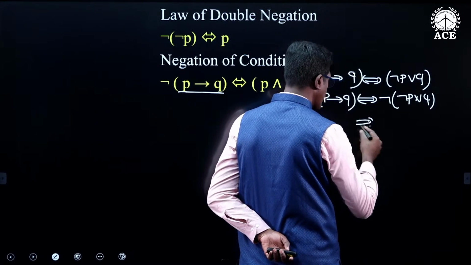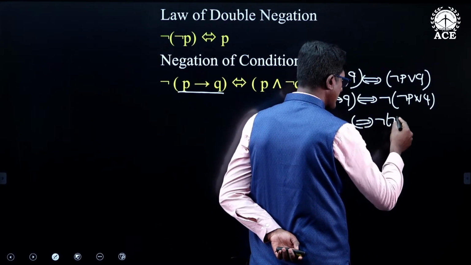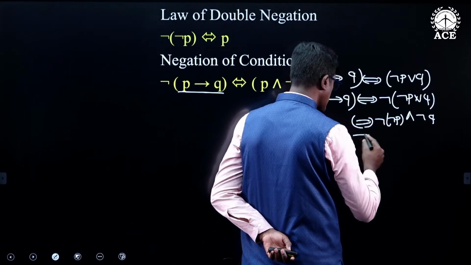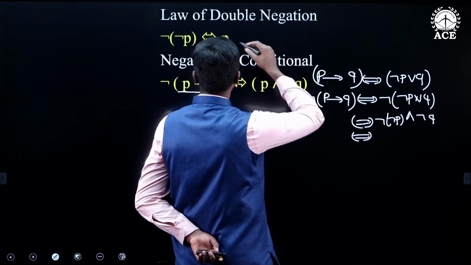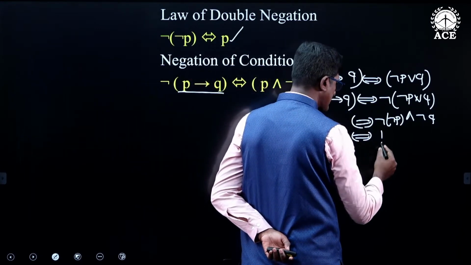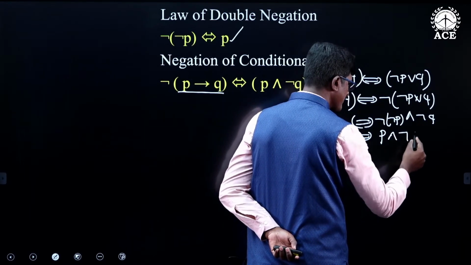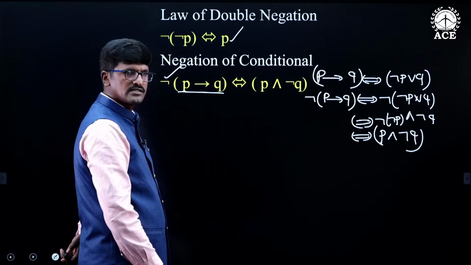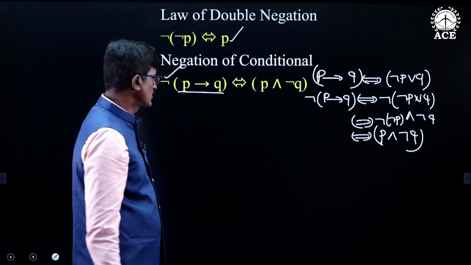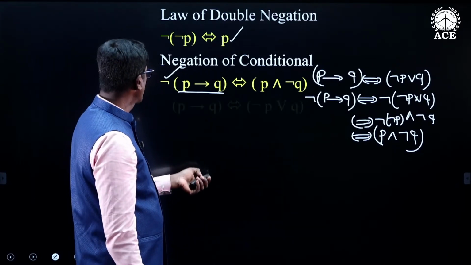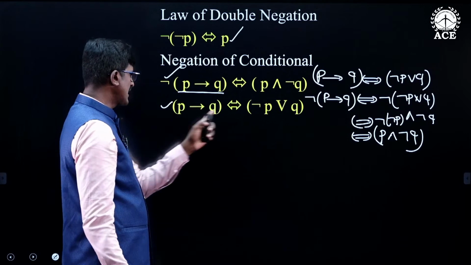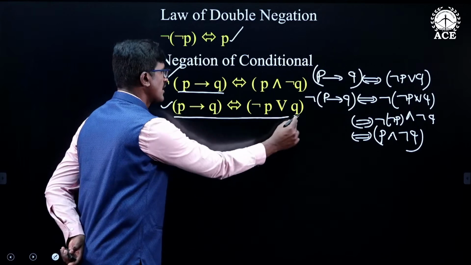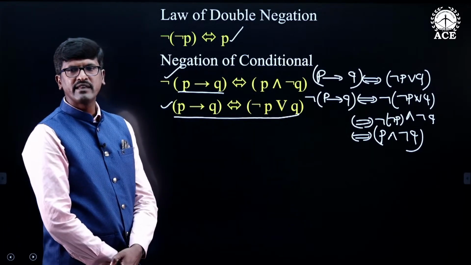So this is logically equivalent to negation of negation P and negation Q. So this is logically equivalent to, from the double negation, negation of negation P is P, so P and negation Q. So negation of P conditional Q is P and negation Q. So this is negation of conditional. This is the conditional. If you write the conditional statement in terms of OR connective, P conditional Q is logically equivalent to negation P or Q.